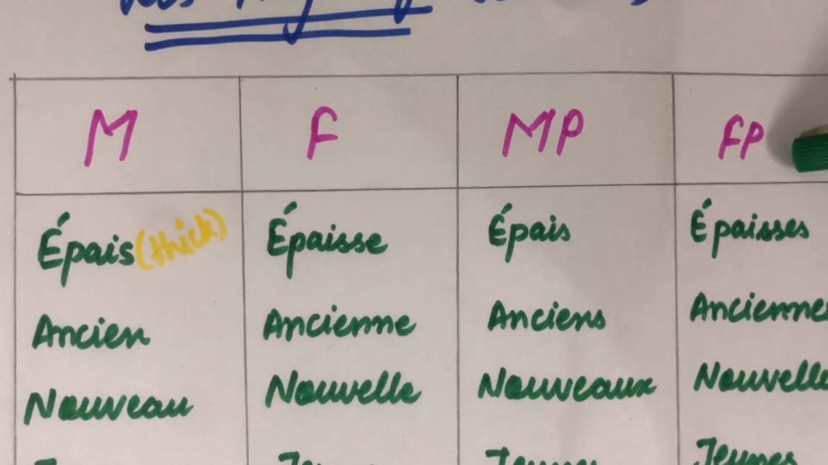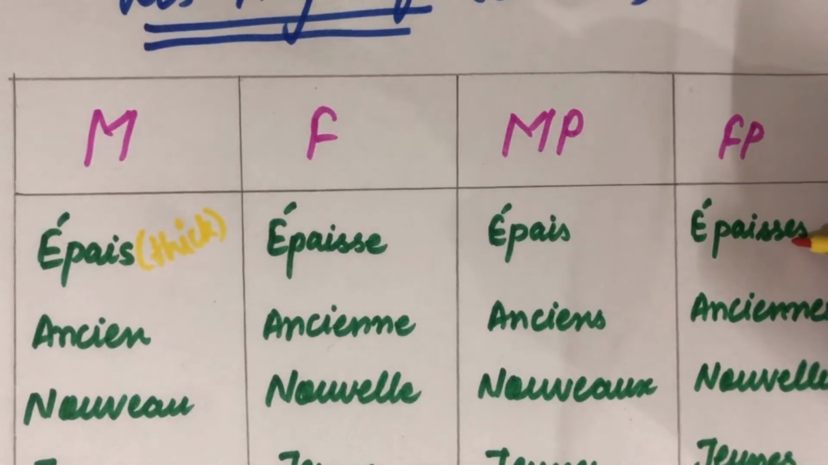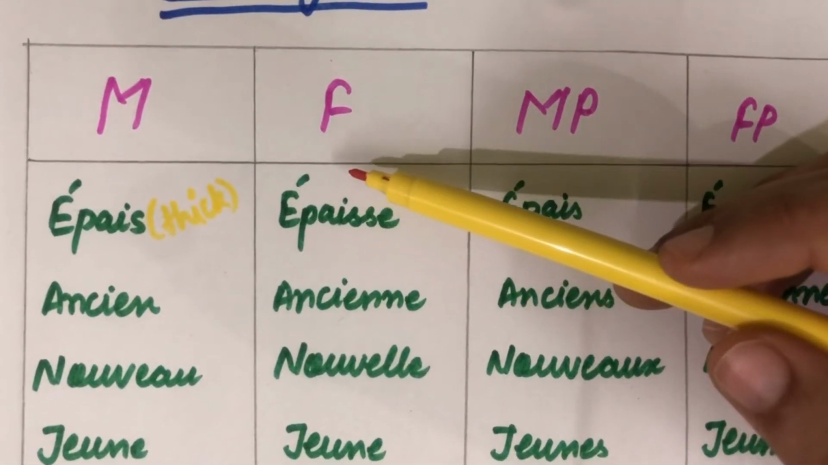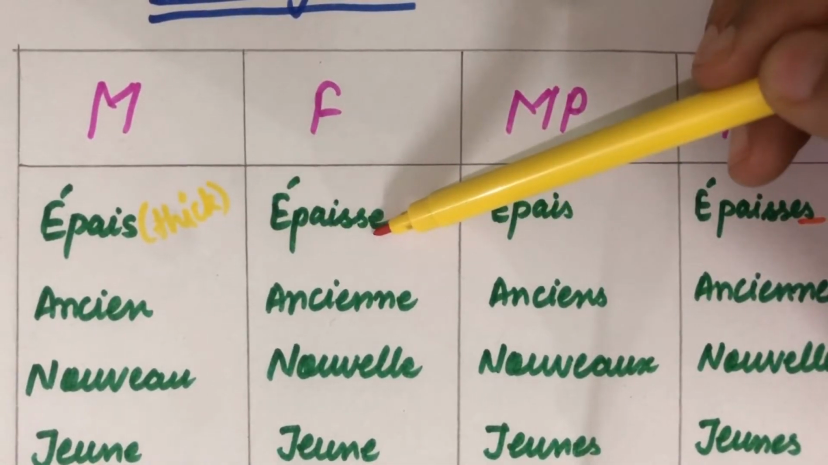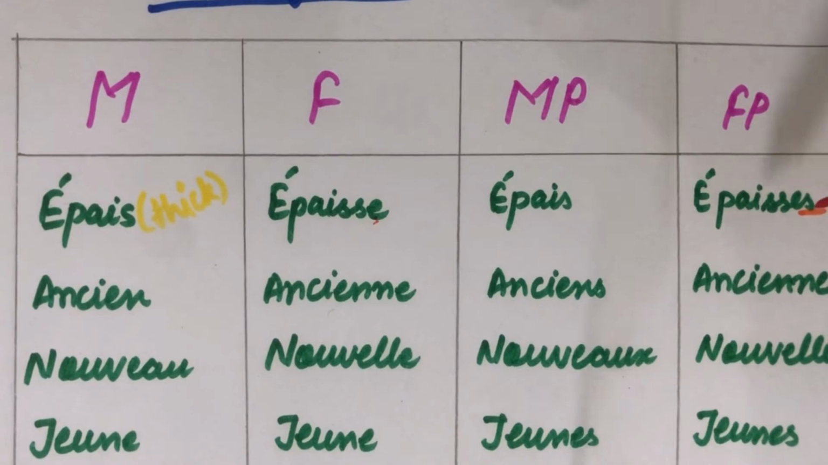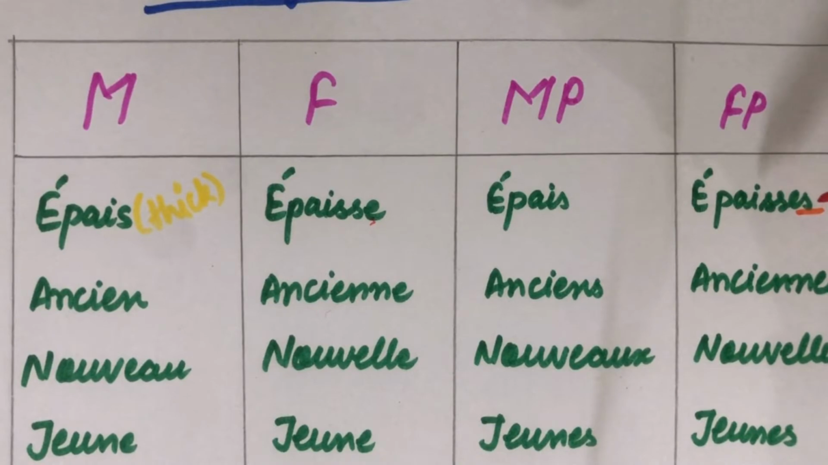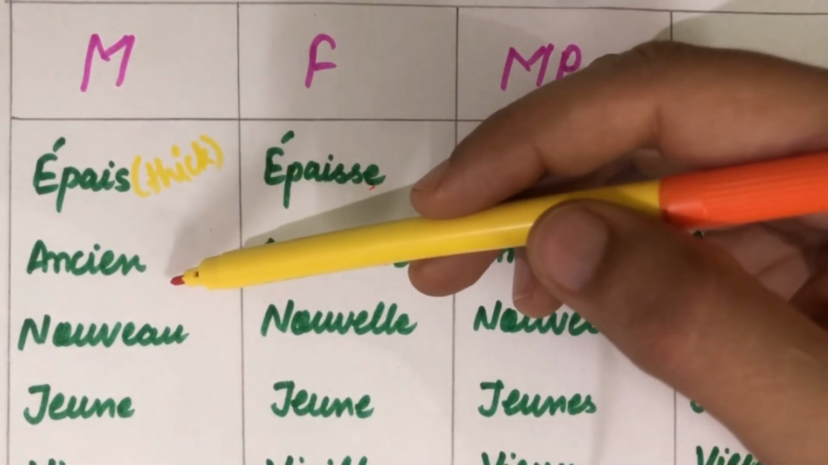Okay, and for feminine the case is not the same. For feminine plural, what we will do, we will add an extra S to what we have for the feminine. Okay, so what we did for the feminine, in order to convert it from masculine to feminine, we added an extra E over here, and to convert it into feminine plural we add an extra S over here. Okay, so accordingly the pronunciation becomes épais, épaisse, épais, épaisses. Okay, which means thick.